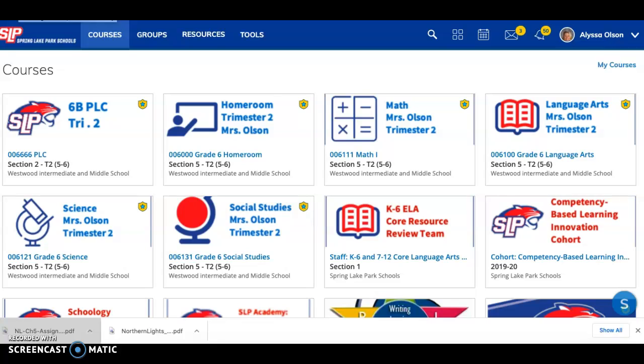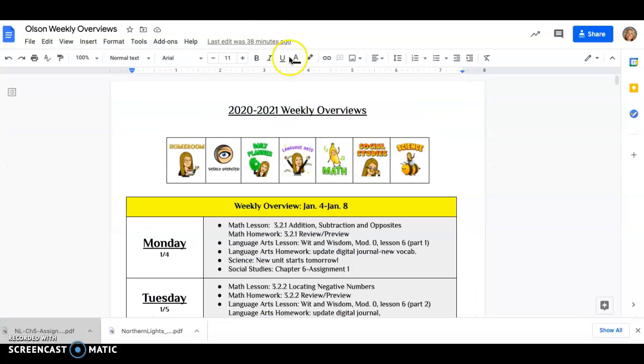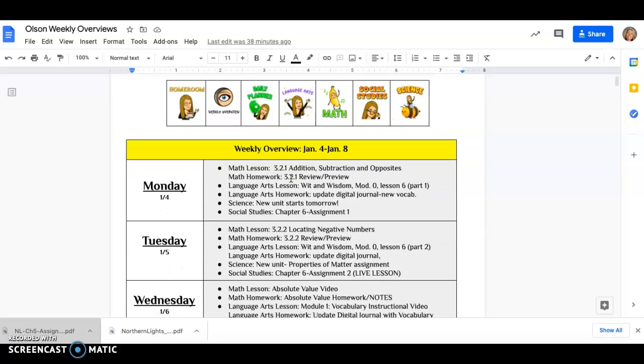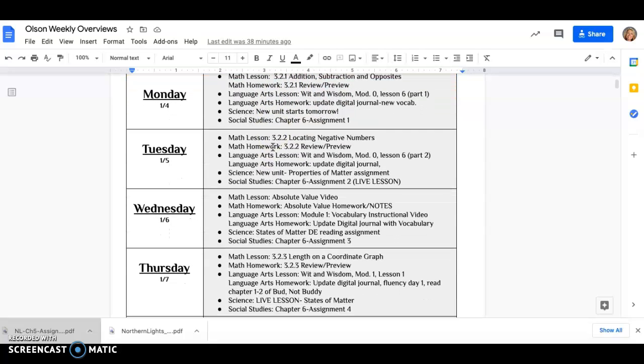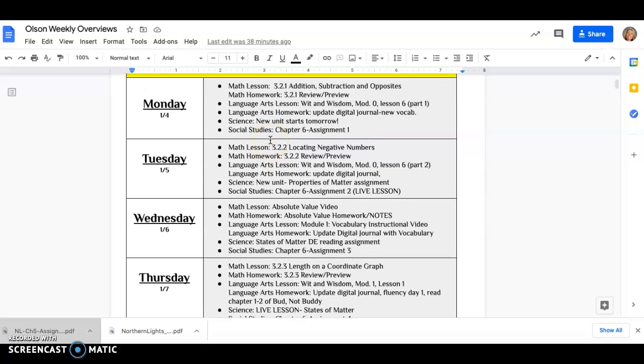Let's go over our weekly overview first, and then we'll dive into that daily planner just to get everybody back on track. So, your weekly overview for this week, you're going to notice that we have posted just really briefly what to expect this week for each one of your subject areas: for math, for language arts, for science, and for social studies.